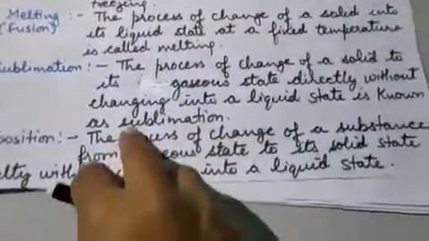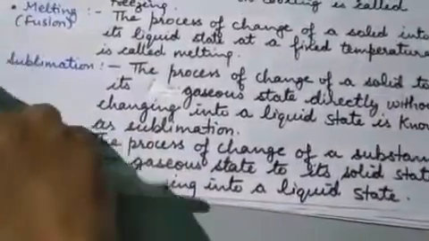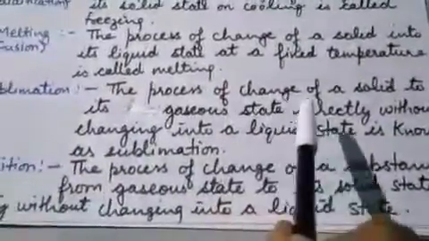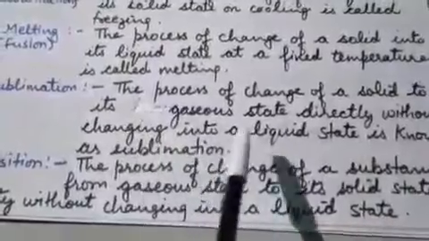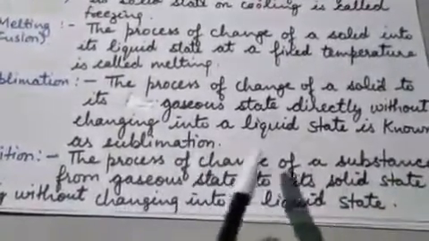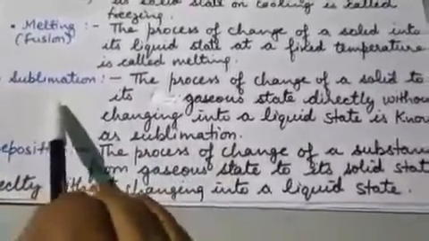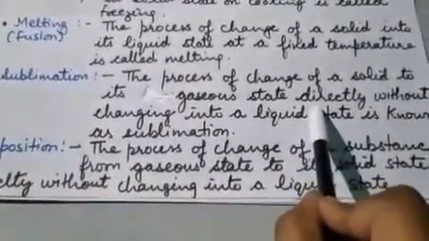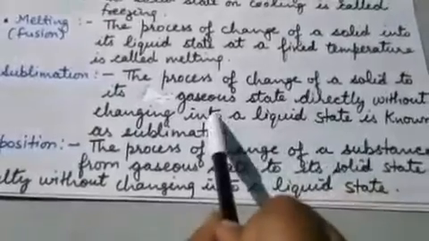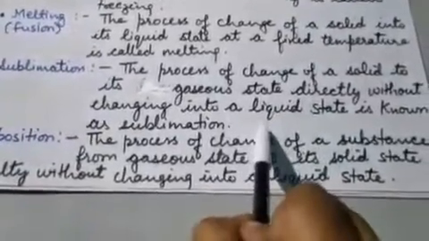The next is sublimation. So what is sublimation? The process of change of a solid to its gaseous state directly without changing into a liquid state is known as sublimation. It means in sublimation the solid directly changes to gaseous state without changing into liquid state.